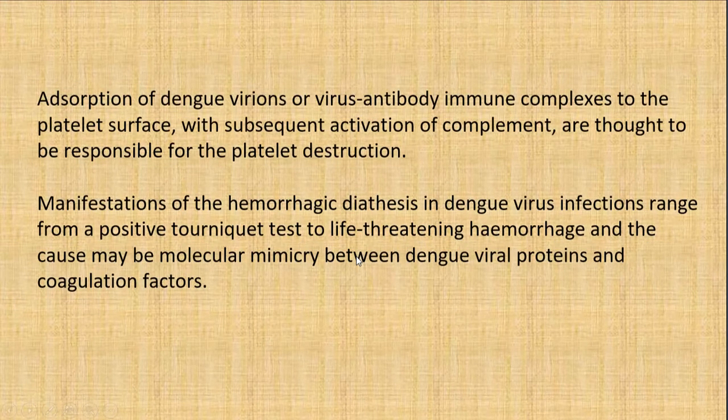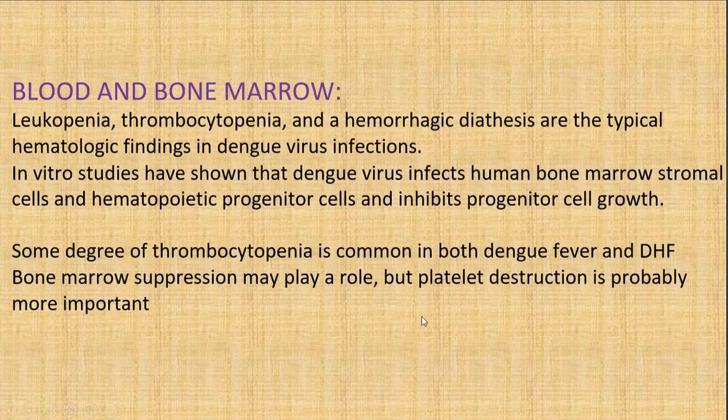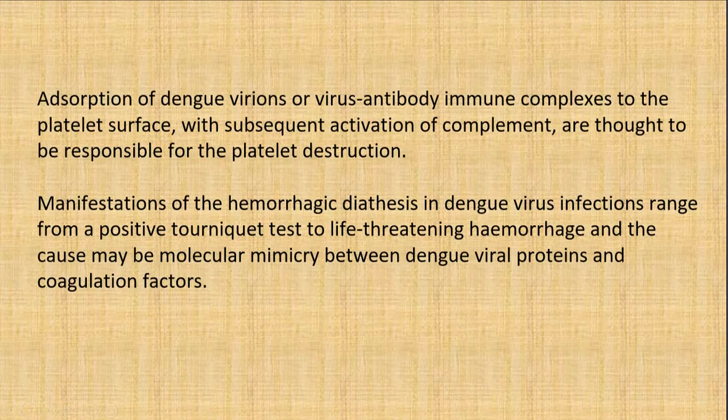The adsorption of dengue virus virions or virus-antibody immune complexes to the platelet surface with subsequent activation of complement is thought to be responsible for platelet destruction. As we were saying, platelet destruction is probably the most important point here, and it occurs either directly due to the dengue virions or the virus-antibody immune complexes.